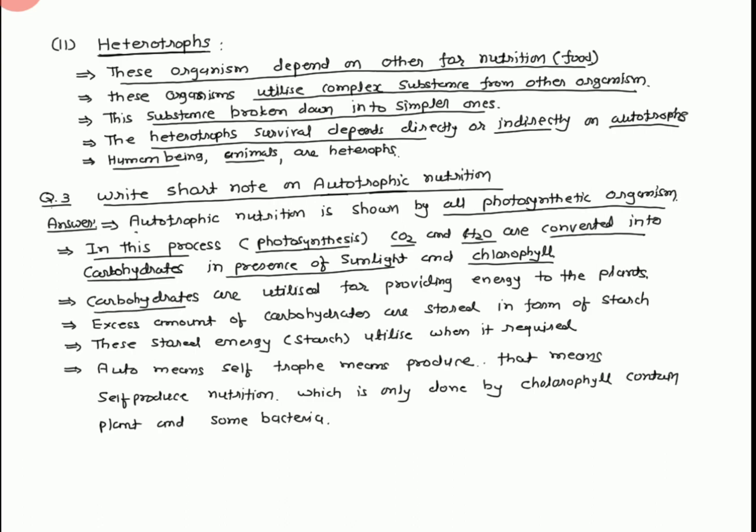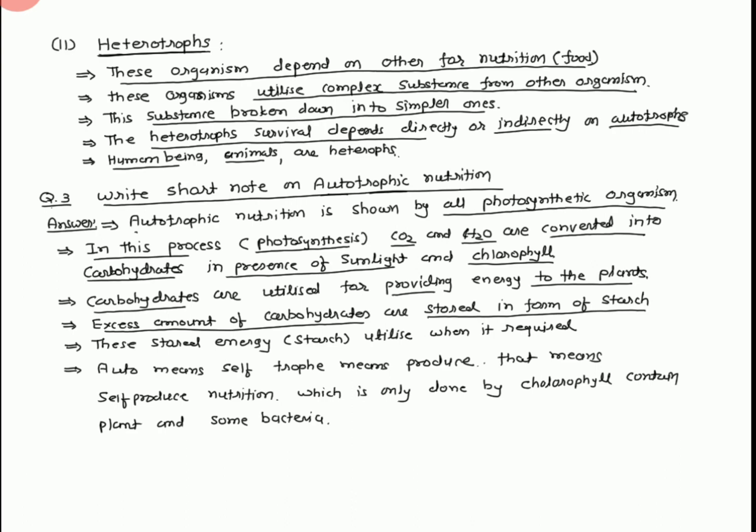Carbohydrates are utilized for providing energy to the plants. With the help of photosynthesis, carbohydrates are produced, which are utilized for providing energy to the plant. If an excess amount of carbohydrate is made, it is stored in the form of starch. For MCQs: excess amount of carbohydrates are stored in plants in the form of dash, in the form of starch.